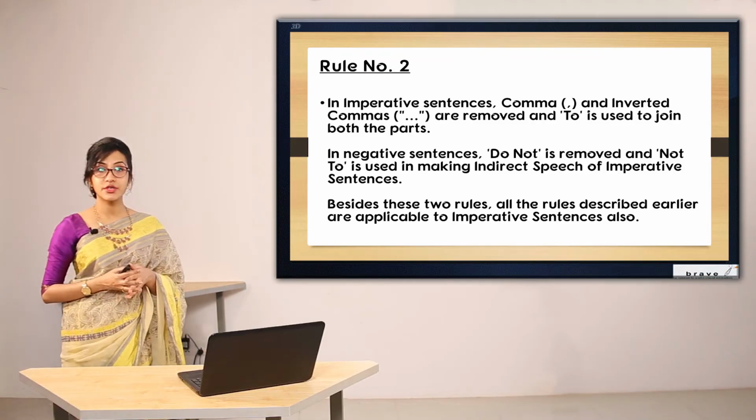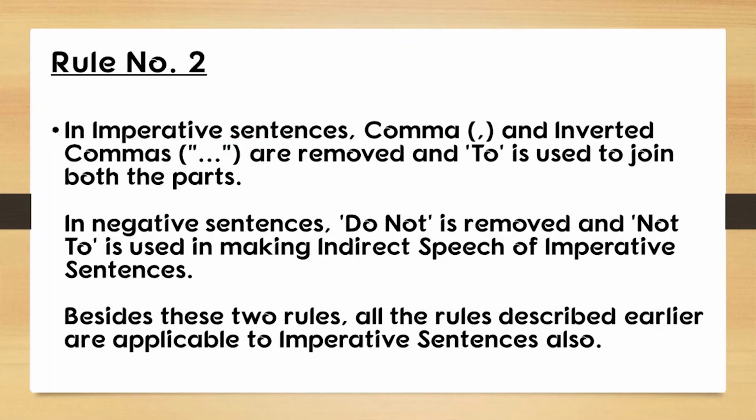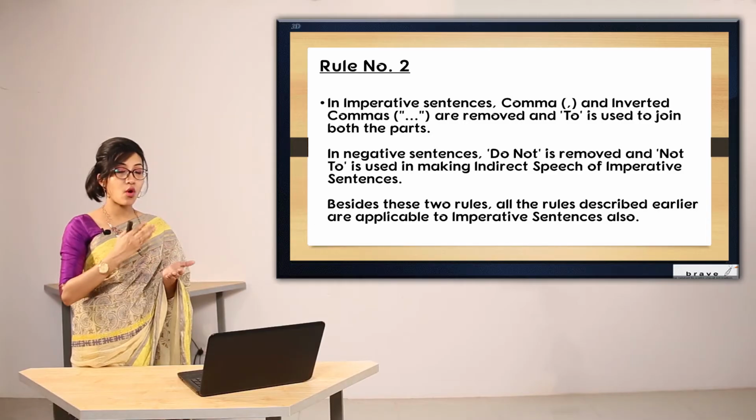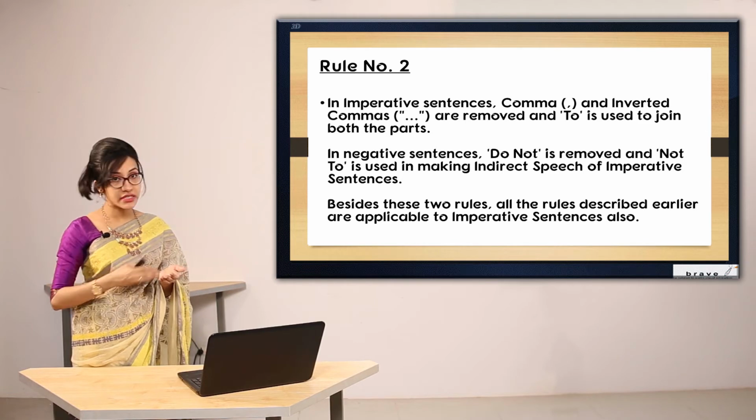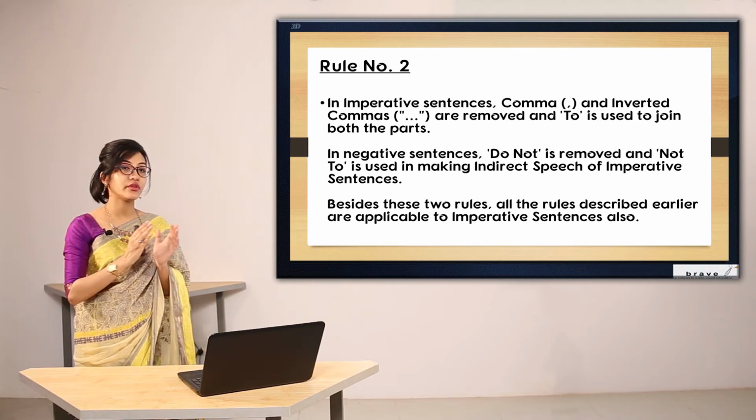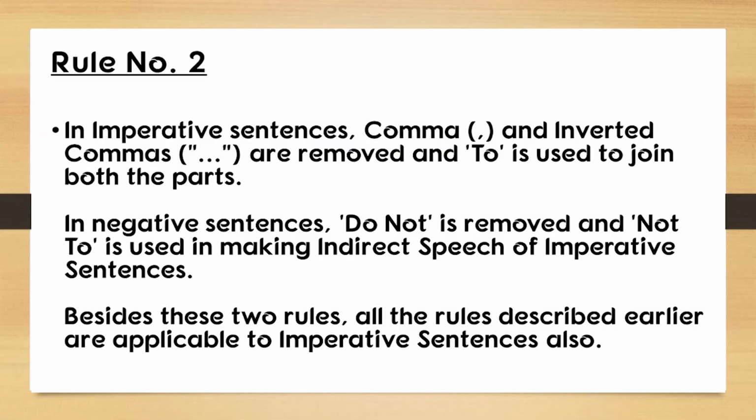Now this is rule number 2. In imperative sentences, comma and inverted commas are removed, and the word to is used to join both parts. So we are omitting the comma, we are omitting the inverted comma, and we are using to.